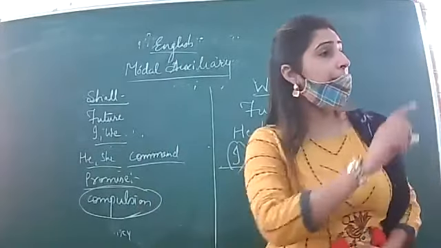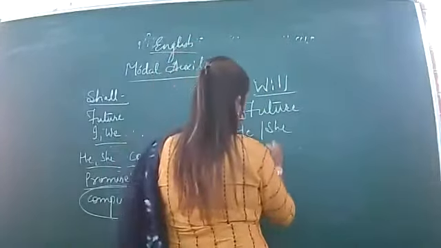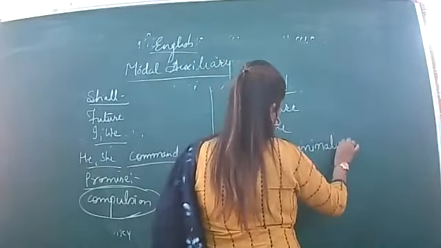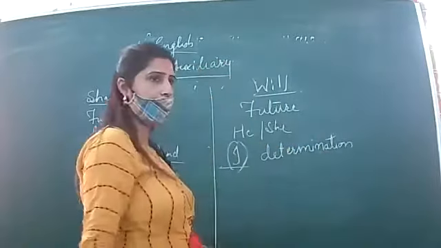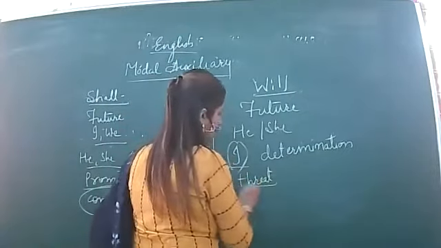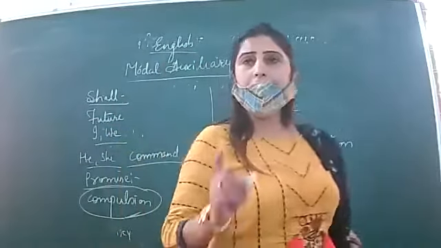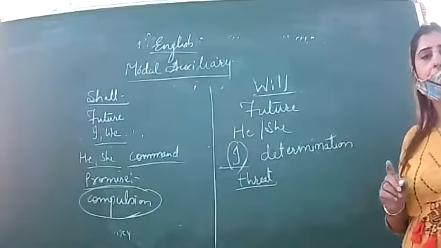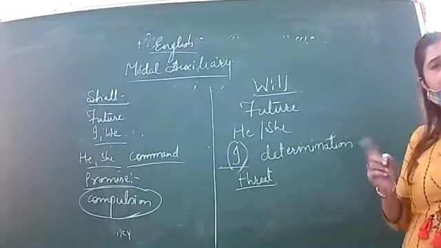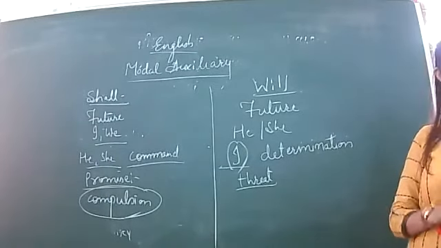I will punish him. It means that whenever you are determined, when some kind of determination is there, I will punish him. Sometimes it is a kind of threat. I will teach him a lesson. Whenever you give some threat to anybody, for example, I shall teach him a lesson. I will see to it. I will see him.